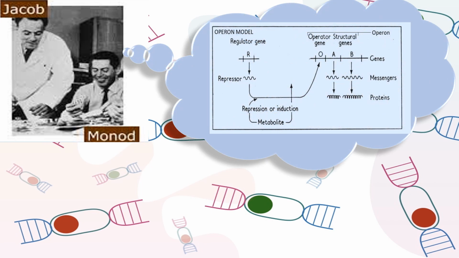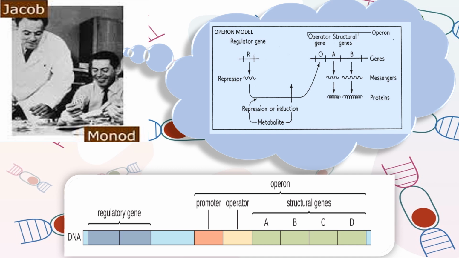They established the Operon theory, which explains the regulation of gene expression at the transcription level. Basically, an Operon is a sequence of closely associated genes that regulate enzyme or protein production. In general, an Operon is composed of two things. One is the structural site, another one is the regulatory site. Structural site includes one or more structural genes which carry the information for protein synthesis, while the regulatory site includes promoter and operator which control the transcription or expression of these structural genes.